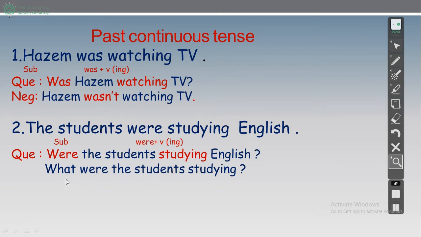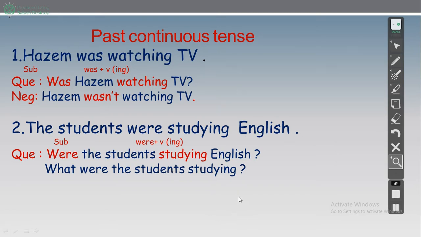We will start with the word what. What, then was or were, then the subject, then the verb with ing. What were the students studying? What is the answer? English. Okay, this is an example of a question.